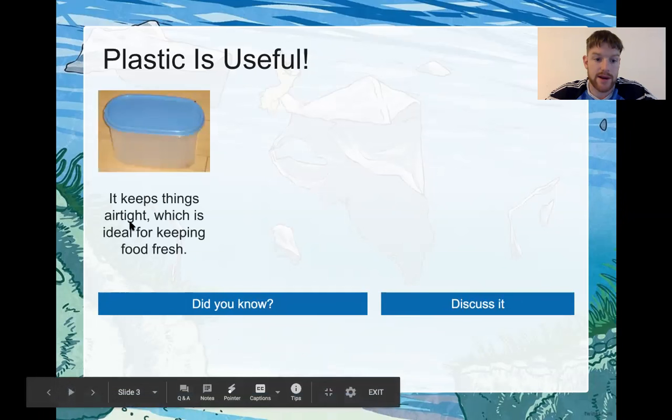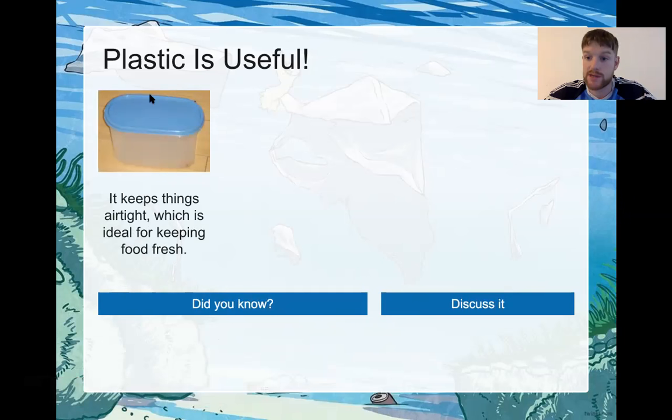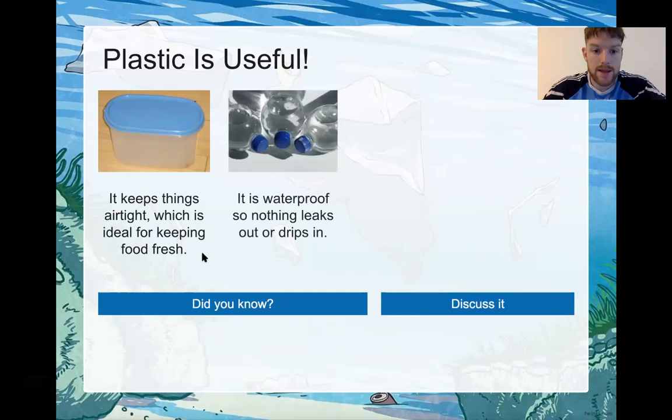It keeps things airtight, which is ideal for keeping food fresh. Your lunch boxes, did you get that? Is that one of the things you thought of? Lunch box is very, very handy. You can close the lid, keeps things airtight so no air can get in, and it can keep the food fresh. It's very handy, no doubt about it.